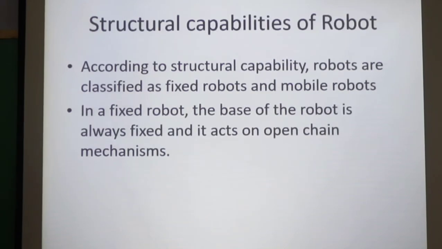Next classification is based on the structural capabilities of robots. According to structural capability, robots are classified as fixed robots and mobile robots. In a fixed robot, the base of the robot is always fixed, whereas mobile robots can move. And the fixed robot acts on open chain mechanisms.